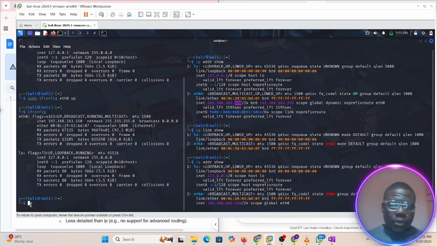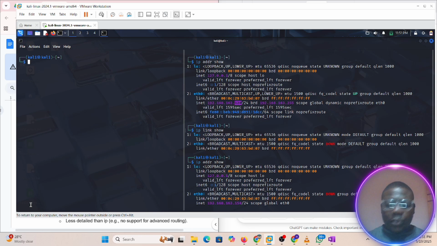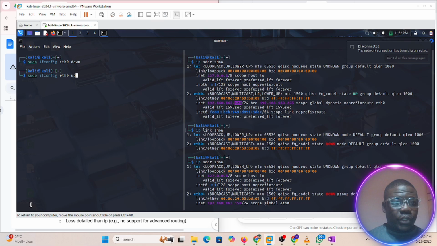So all we are going to do is, let's clear. We do the same procedure. The first thing is shut the interface down. The second thing we do is go up. We want to change the IP address now. So look at how we change the IP address. ip address add. So I just go 128.